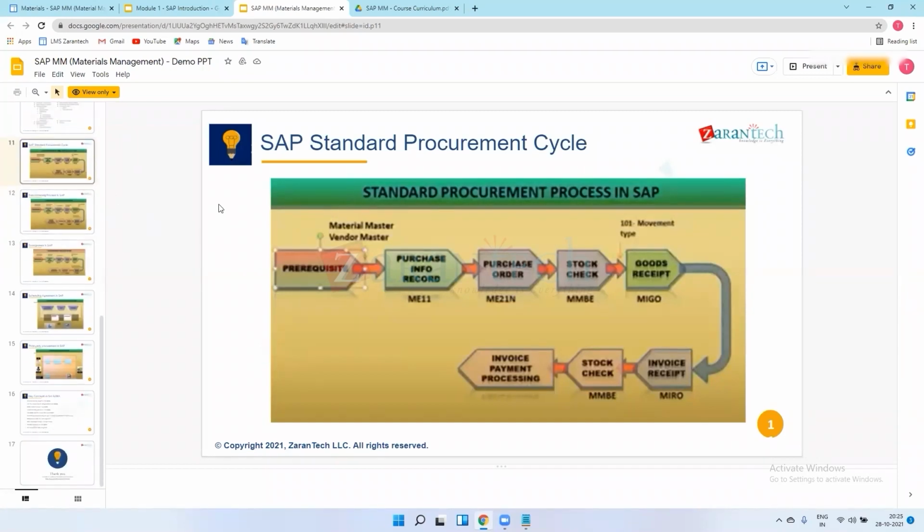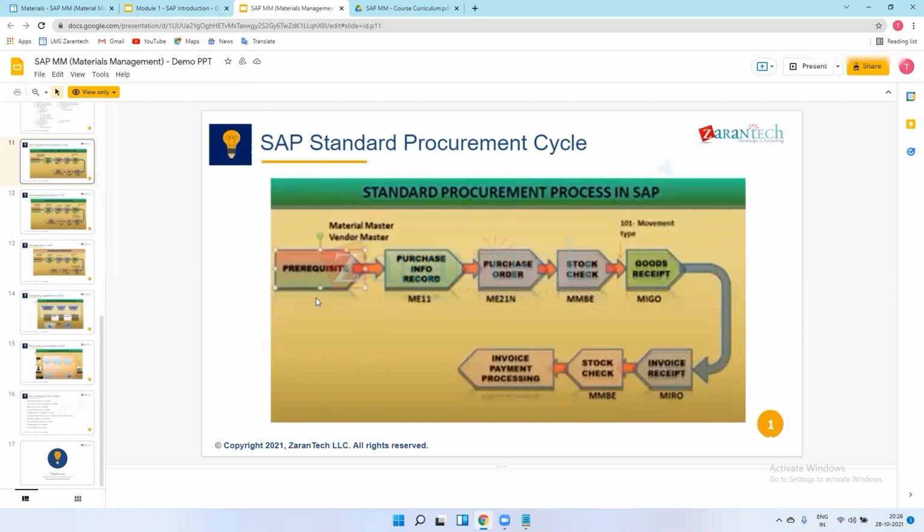SAP standard procurement cycle means in SAP MM we deal mainly with the purchasing department. In the purchasing department, we procure material from the vendor and pay for that material.